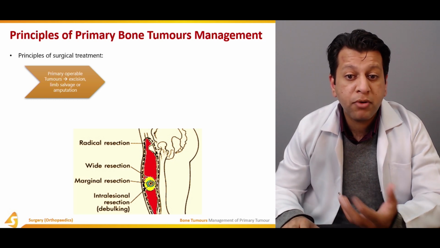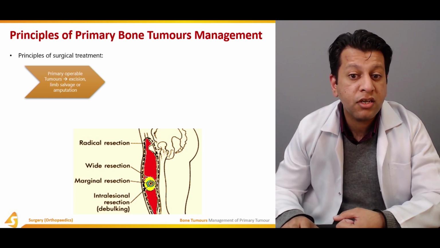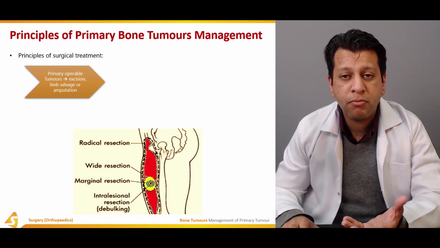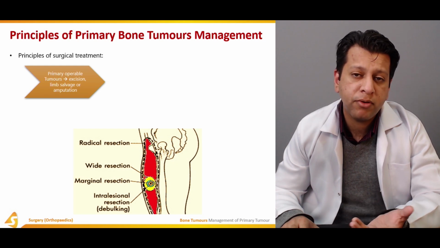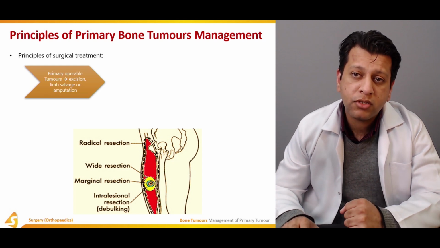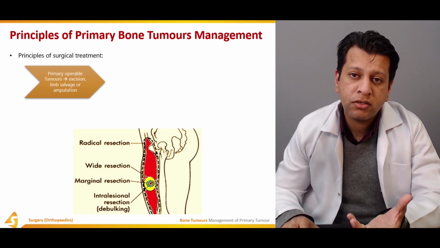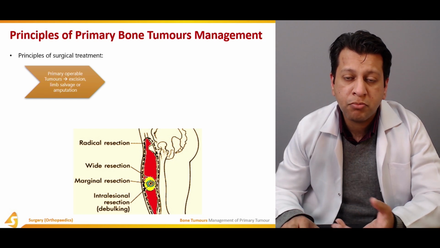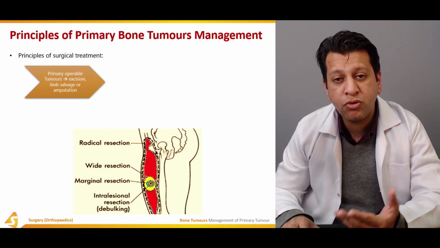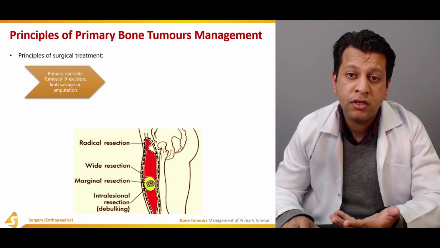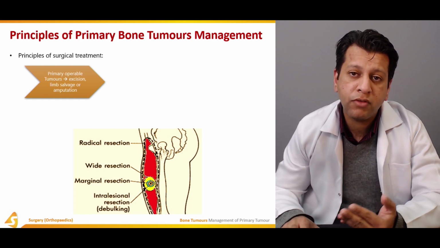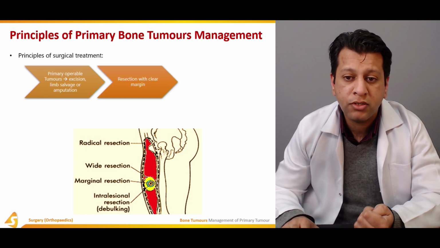As I just told you, primary operable tumors are usually treated by excision or limb salvage, and amputation. Nowadays amputation is rarely performed, but maybe in 20% of cases we have to perform amputation. Why? Because sometimes the tumor has already advanced enough that amputation is the best chance. But nowadays people are moving towards limb salvage, because malignant tumors especially appearing in children carry a lot of morbidity post amputation. So therefore the first effort is made towards limb salvage.